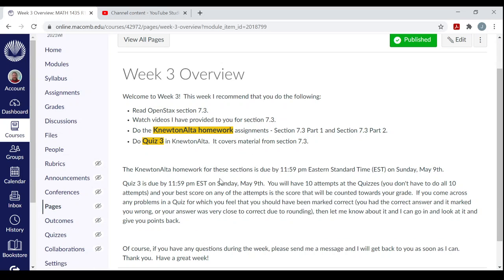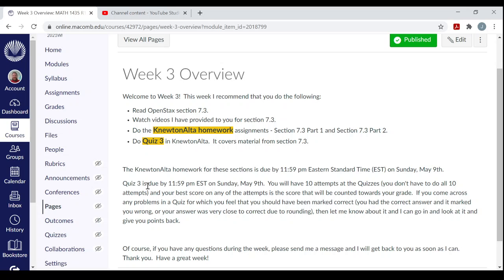As you've seen every week, all the Newton Alta homework assignments are due by the end of the semester, by 11:59 p.m. Eastern Standard Time on Sunday, May 9th. So you can work ahead if you want. You can hold off if you want, if you're busy this week. Just don't hold off on things for too long.